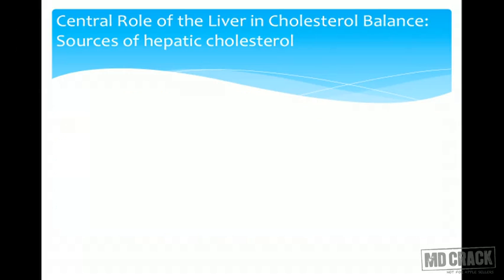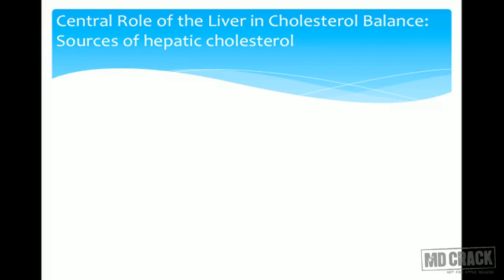Now we go on to the role of liver in all this cholesterol metabolism. Liver has a very central role. And what are the sources of hepatic cholesterol? By now you should be able to tell how liver gets its cholesterol. So which are the sources? Yes, one, LDL is definitely a source. De novo synthesis of cholesterol is definitely another source.